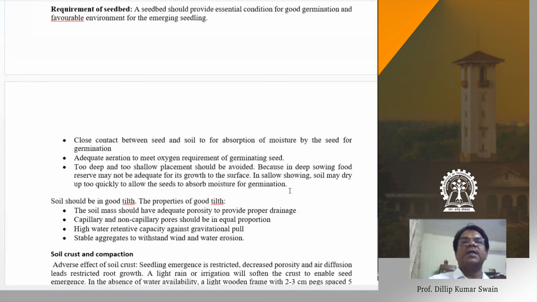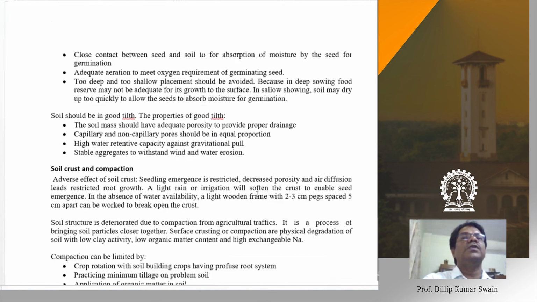Usually a moderate depth, around 5 to 6 centimeter, is recommended. But fine seeds, like mustard seeds, barley seeds and jute seeds, are usually sown at 1 centimeter, because if you sow even at 5 centimeter, the seedling will not be able to come out, since the seeds are very small and their coleoptile length is also very short. So sowing depth is very important when you go for sowing of seeds.